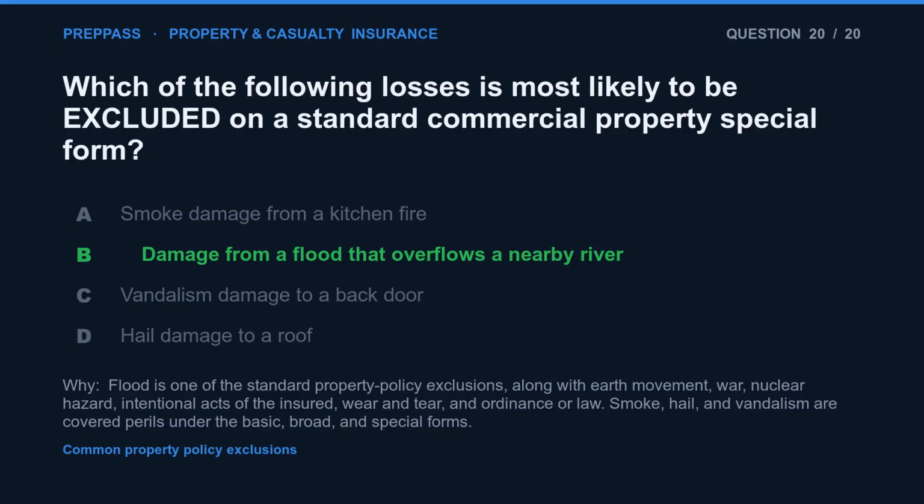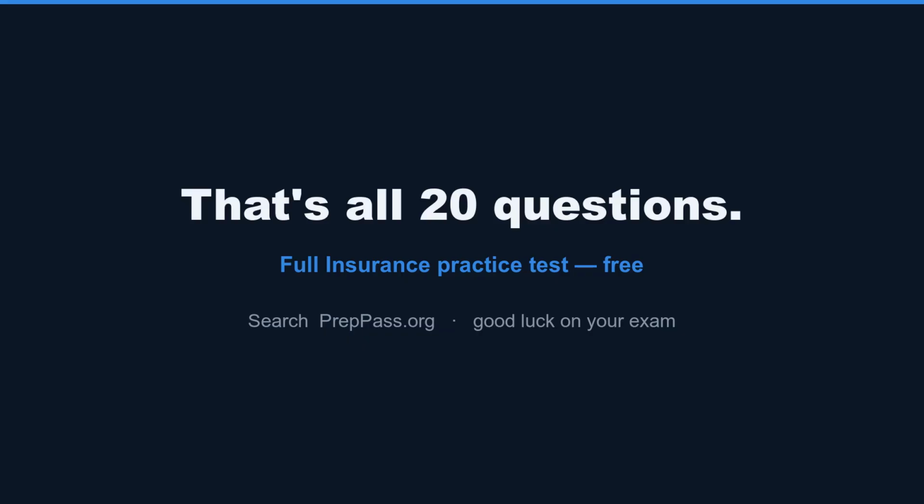The correct answer is B. Flood is one of the standard property policy exclusions, along with earth movement, war, nuclear hazard, intentional acts of the insured, wear and tear, and ordinance or law. Smoke, hail, and vandalism are covered perils under the basic, broad, and special forms. That's all 20 questions.